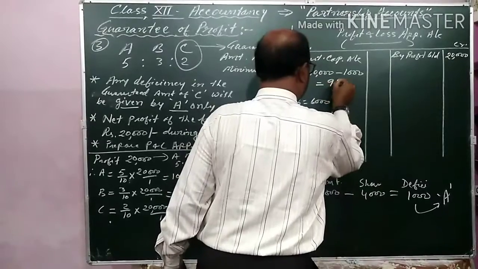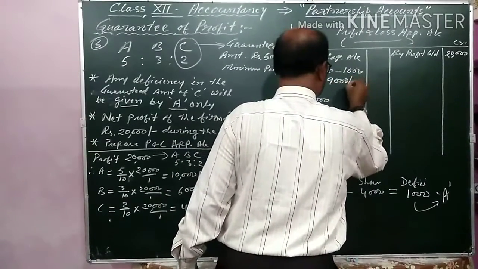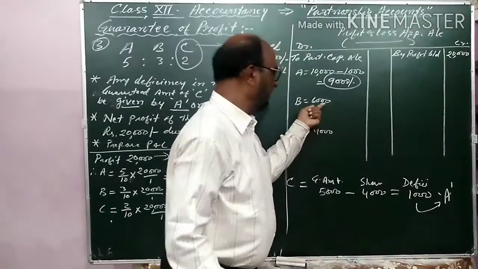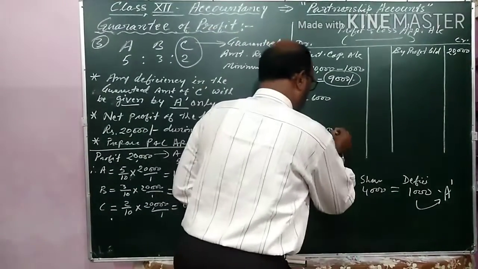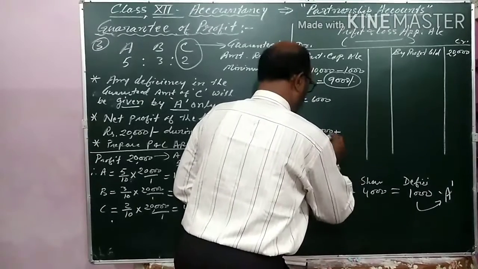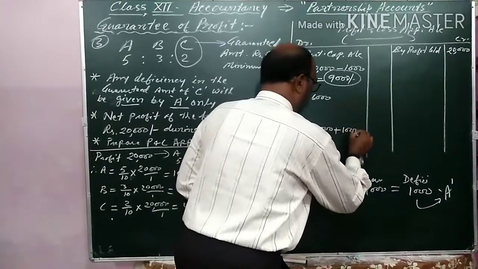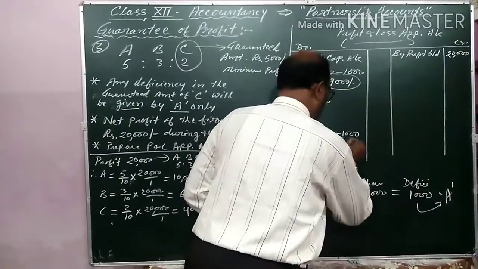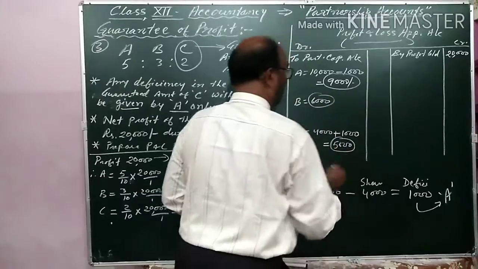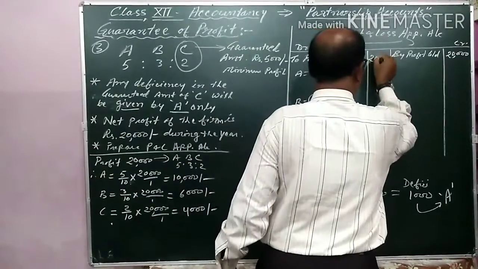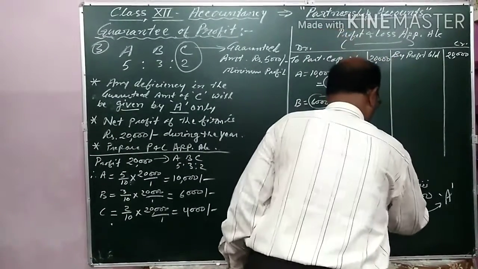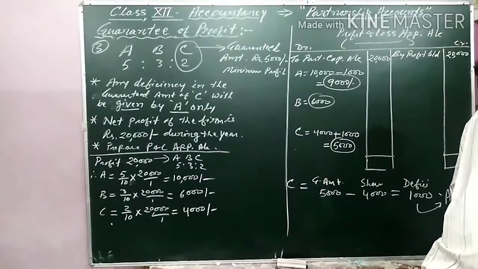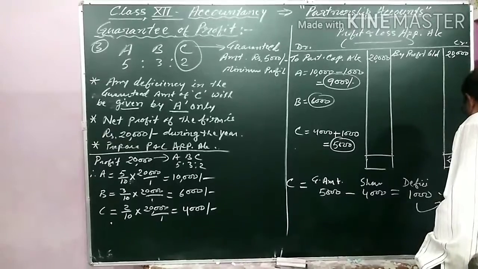So I am subtracting 1,000 from the share of A. That is why A will get 9,000 as share of profit. There is no change in the share of B, and 1,000 will be added with the share of C. So finally he will get 5,000. B is already 6,000. So the account is balanced, my dear. You should know the proper balancing. The method of balancing you should know very clearly. 20,000.